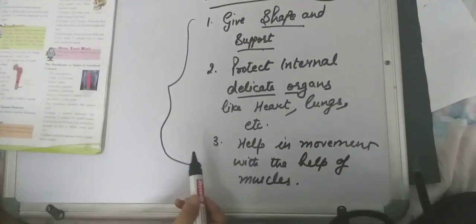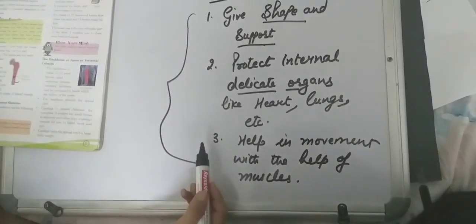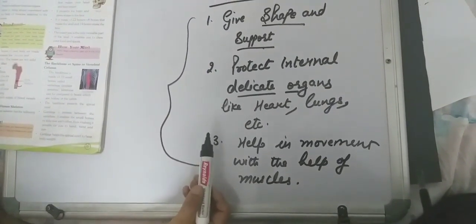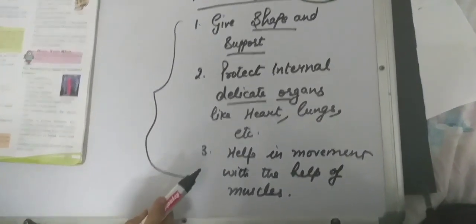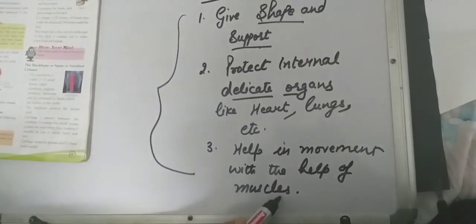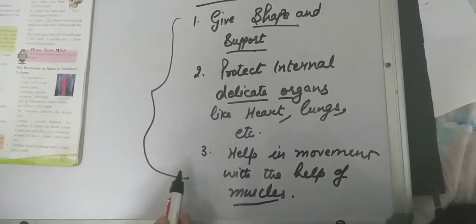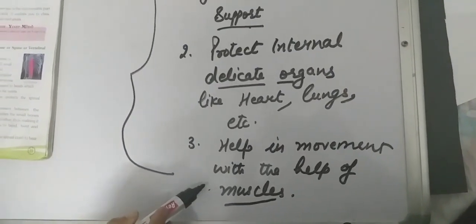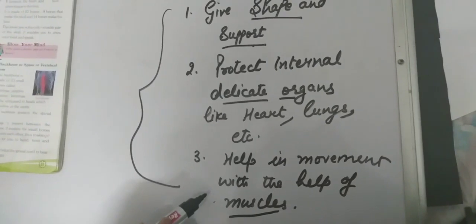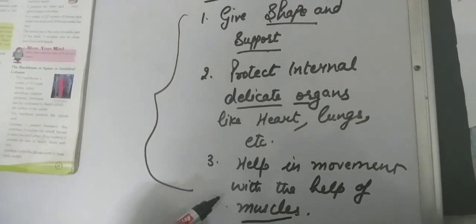From outer injury, we are protected due to the presence of the skeletal system. Third, it helps in movement with the help of muscles. That's why we are able to move from one place to another and do any work with our hands.